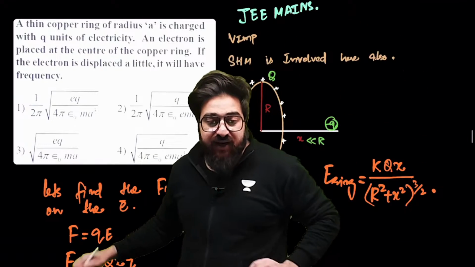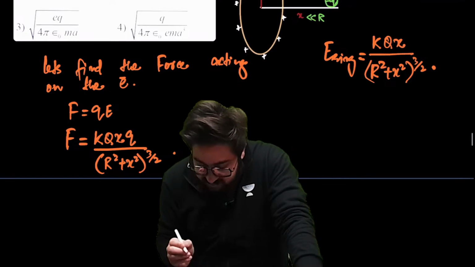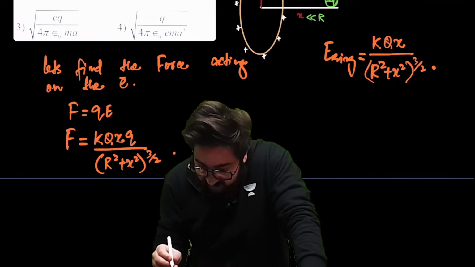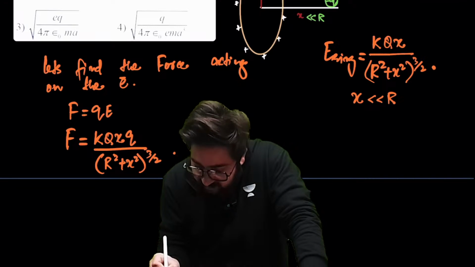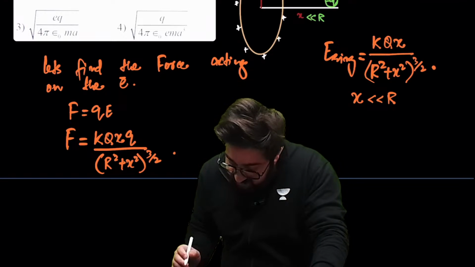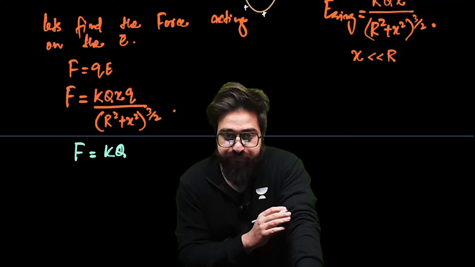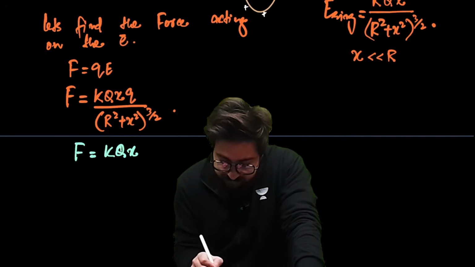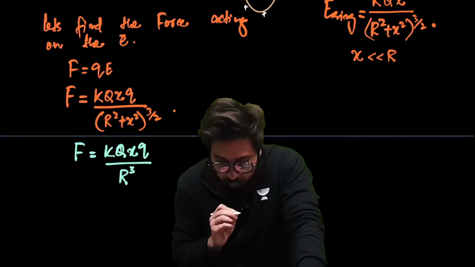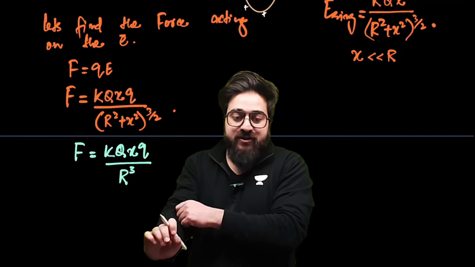And in this case, the question says that the electron is displaced little. Means this displacement is very small. Means x is much less than R, where R is the radius of the ring. So if x is much less than R, we can basically neglect the x in the denominator. So the force will come out to be KQ, then you have x, then you have this small q, upon R cube only in the denominator. Now, my dear people, this is the force that you have got.